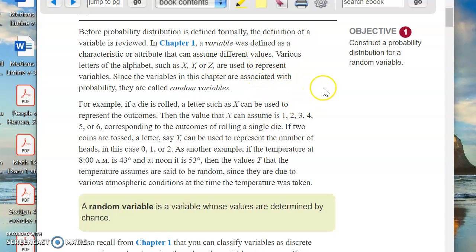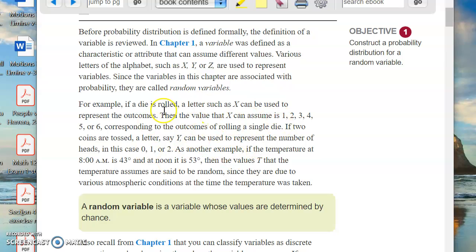So what is your height? What is your weight? What is your IQ? Are you Republican or are you Democrat? Are you sick or are you not sick? Those are things that can assume different values, right? And sometimes they're numbers and sometimes they're categories. A category might be sick or not sick, Republican or Democrat, male or female. A number, of course, would be your height, your weight, and so forth.